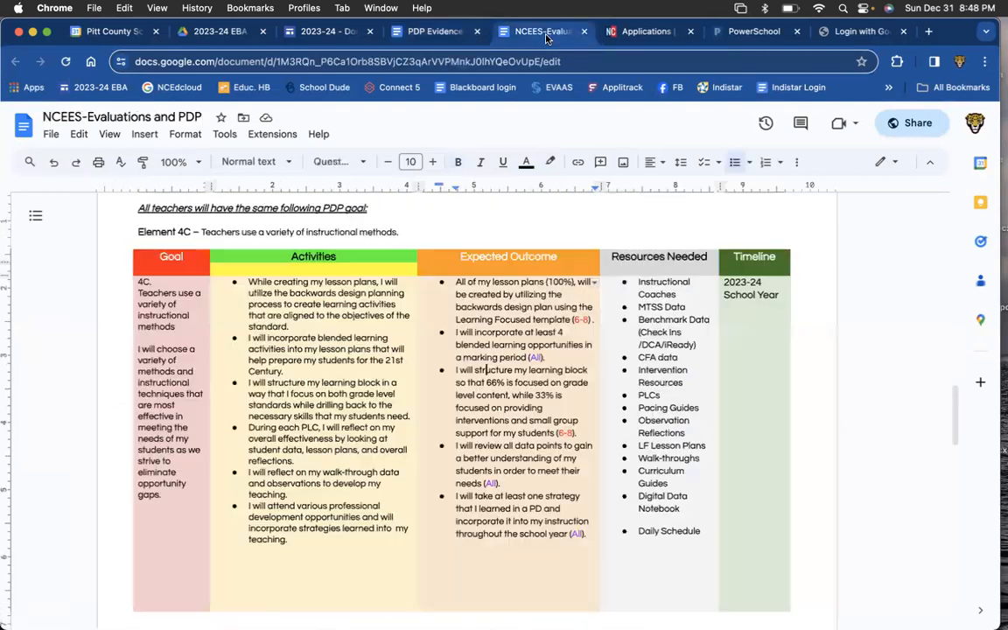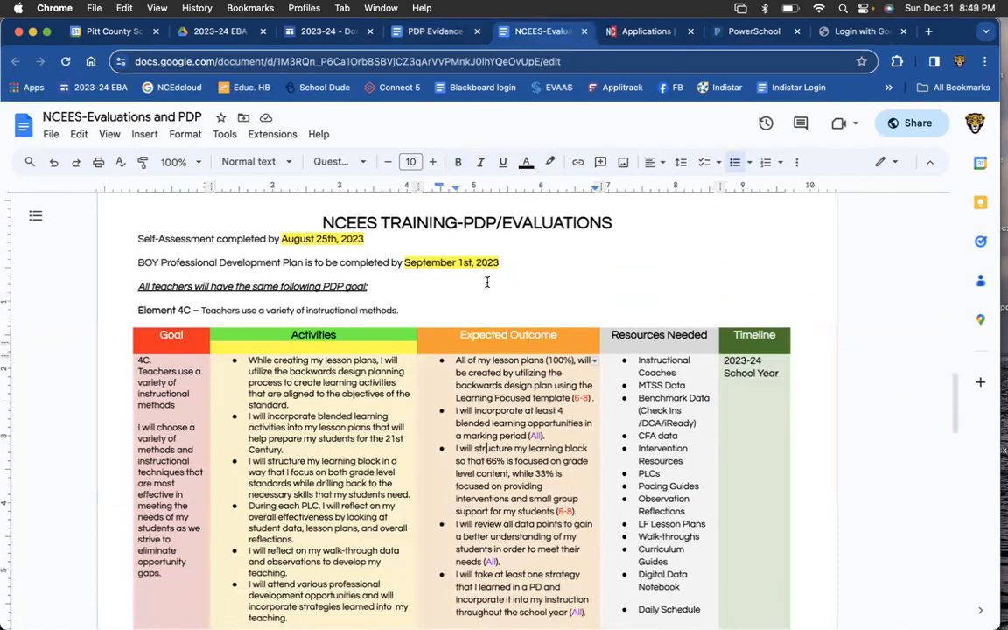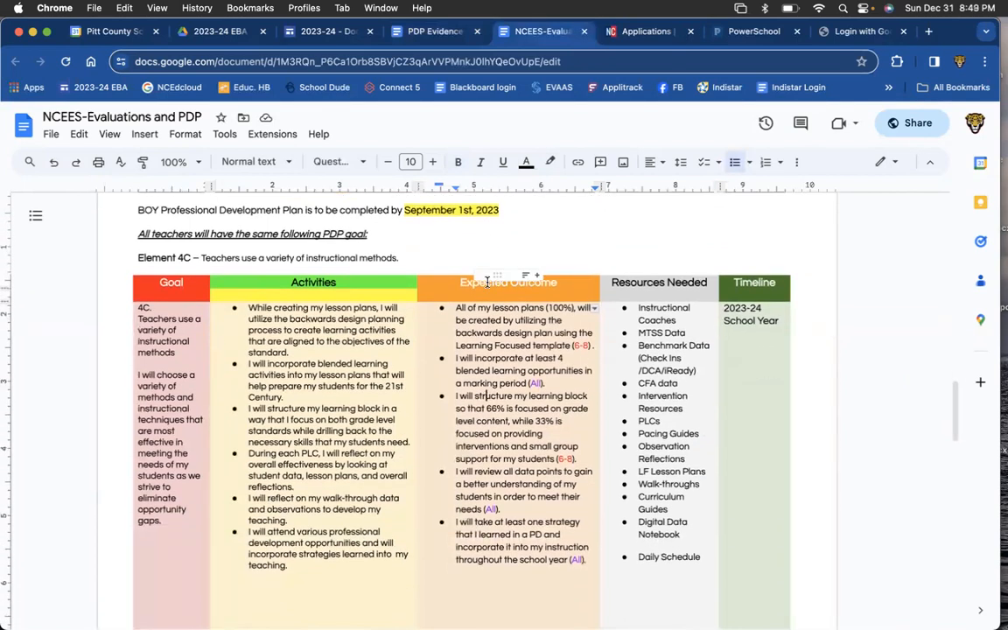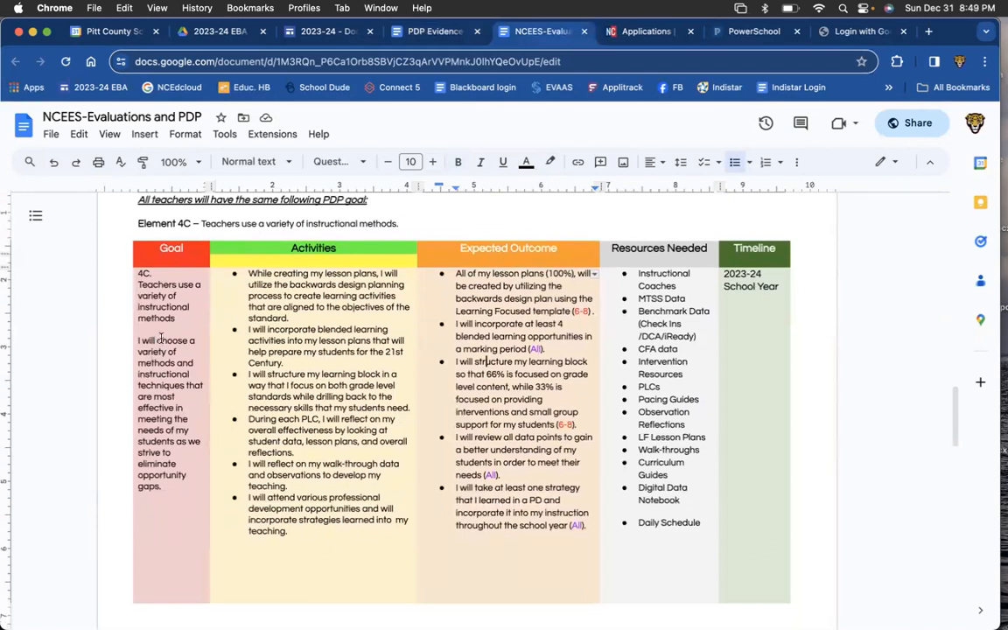If you remember, at the beginning of the school year you got this document right here, and we all have a common goal, which is 4C, teachers use a variety of instructional methods. This was a common goal that we have across all teachers and support staff. You can quickly look over here at the activities, expected outcomes, and so forth. So that was the goal that we came up with together.